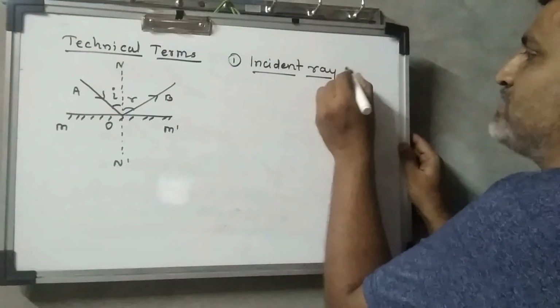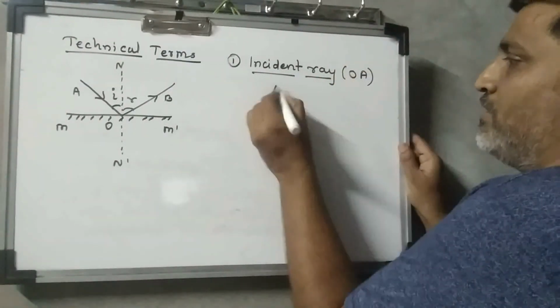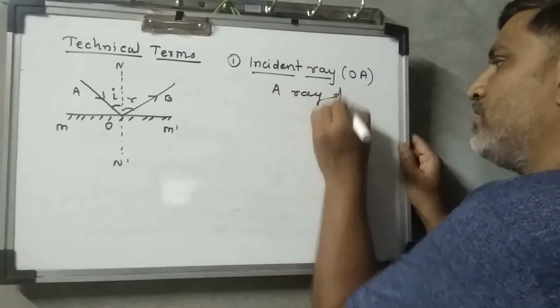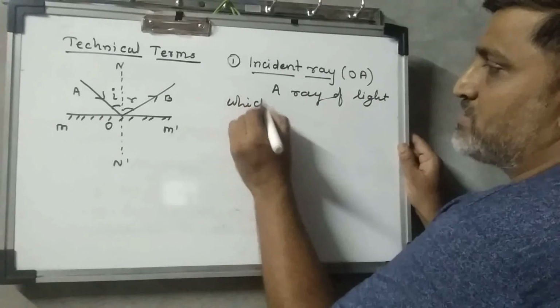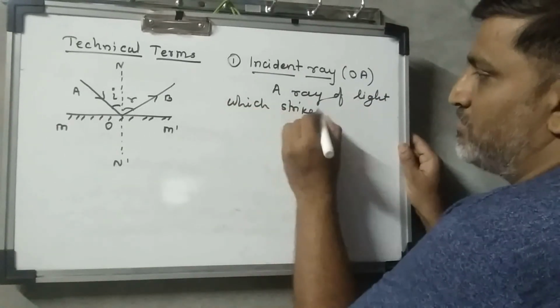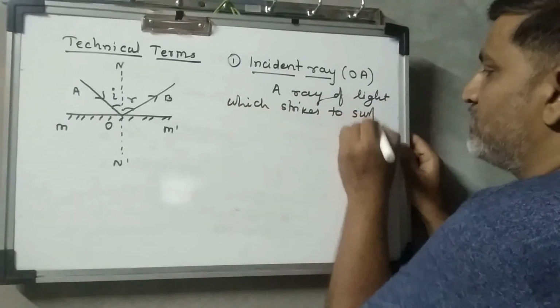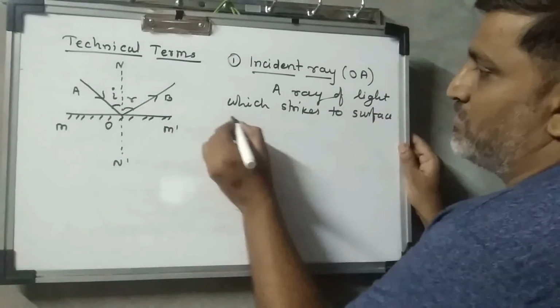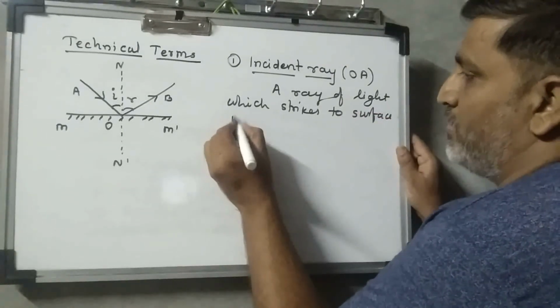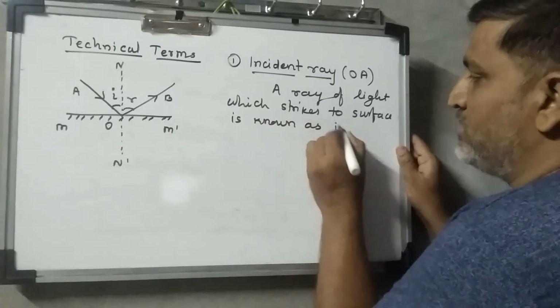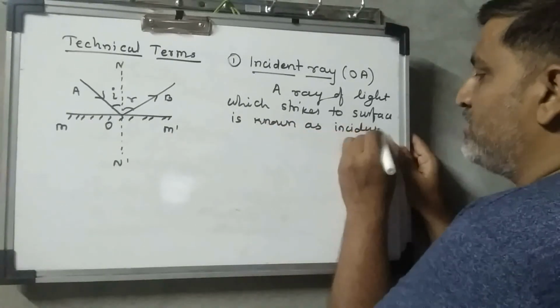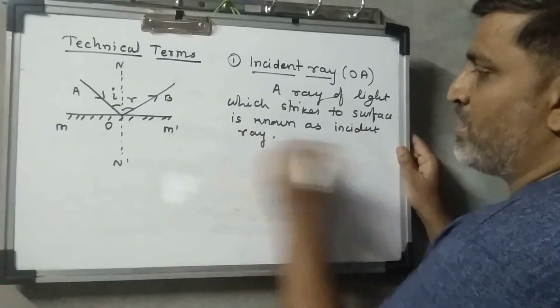Okay, here I say OA. A ray of light which strikes the surface is known as the incident ray. Over here it is shown by OA.